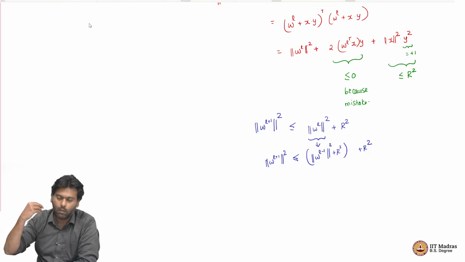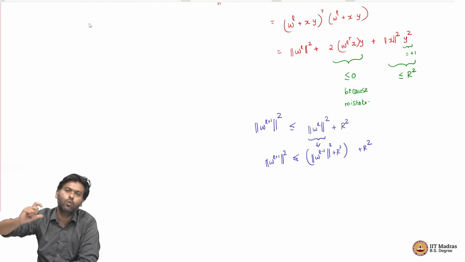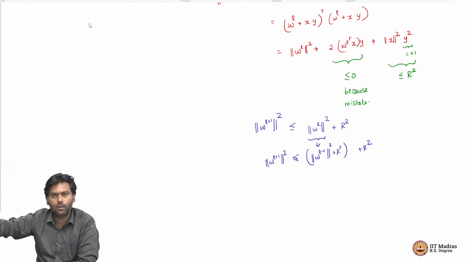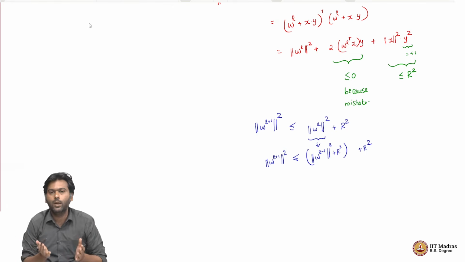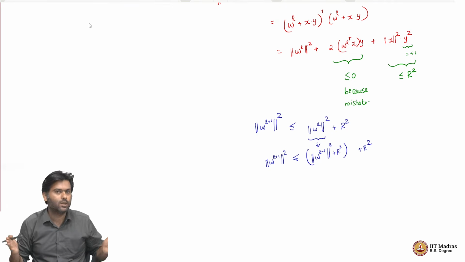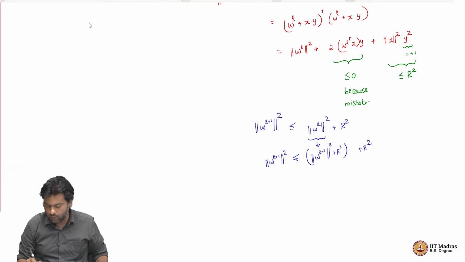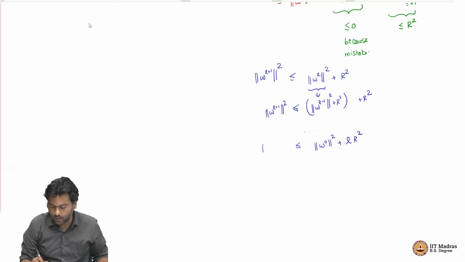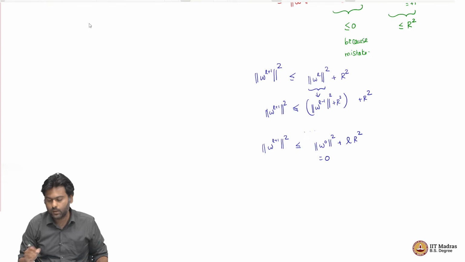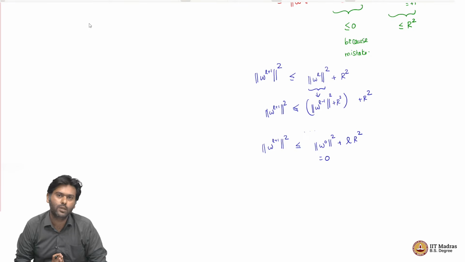Because WL came from WL minus 1 and its length grew by at most R square. Now, WL minus 1 came from WL minus 2, and then I can inductively keep going back till I get to W naught. But if you remember, Perceptron's W naught, the initialization, was just the all zeros vector. So, this can keep going, and then I can say that this is less than or equal to W naught squared plus L times R square. But W naught square is just 0 because our initialization of W naught was just 0, right.